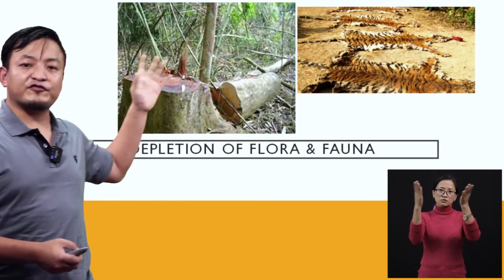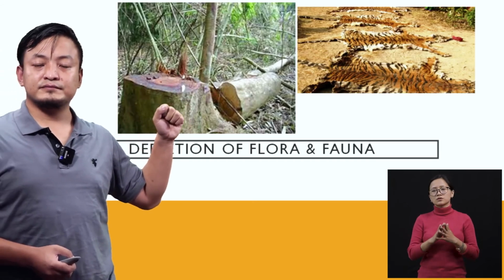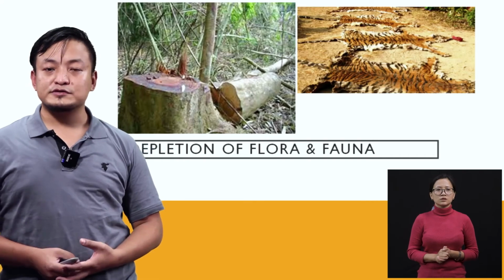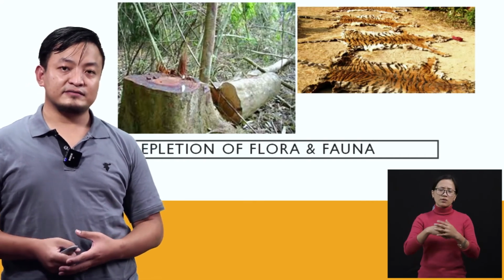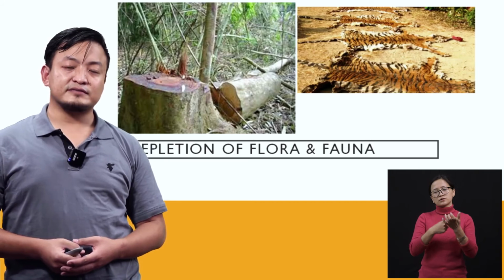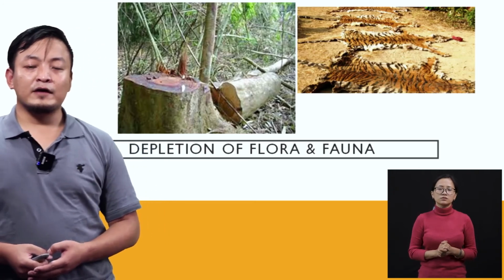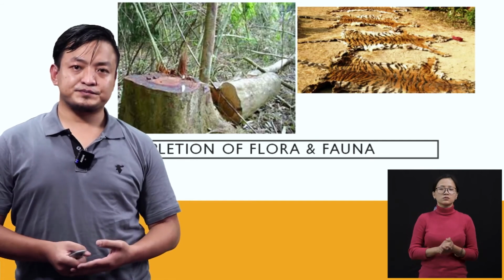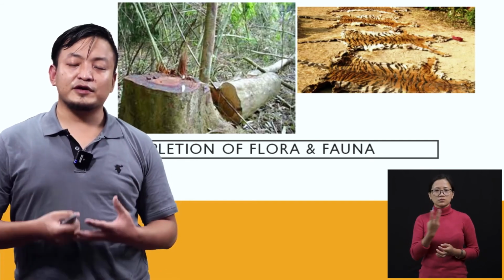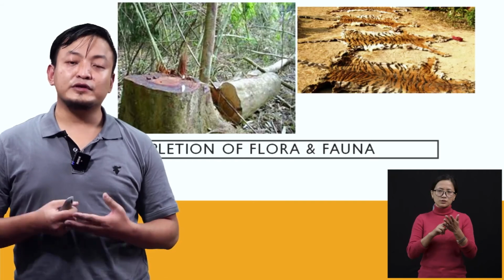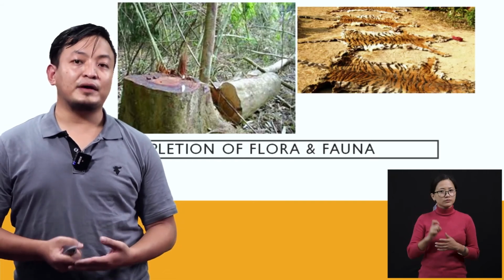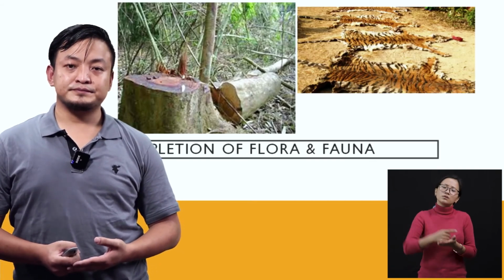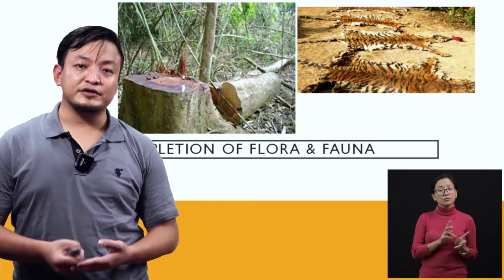Some examples we can see here are the cutting down of trees, deforestation. It can also be because of overgrazing. So students, the important thing is, yes, we are dependent on them and we need them for our use, but we should always use them wisely. We should not be greedy.